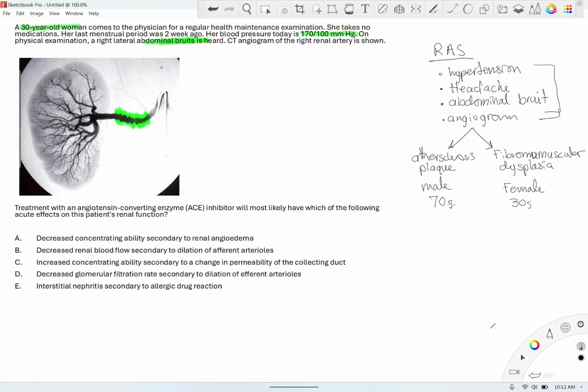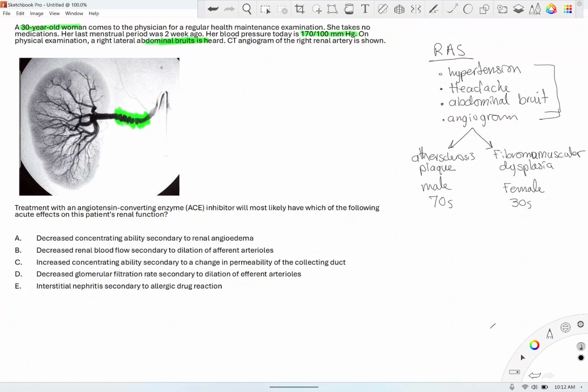Because remember, atherosclerosis, plaque formation takes a long time, and abnormal diet, lack of exercise, genetics, smoking and alcohol, all those risk factors, right? If you know the risk factors of atherosclerosis, that's how you'll determine that elderly patients, especially elderly males, are most likely to have atherosclerosis as the cause of renal artery stenosis, versus a young female, fibromuscular dysplasia. So I wanted to highlight that. In these questions, you have a young female, and the angiogram itself determines.